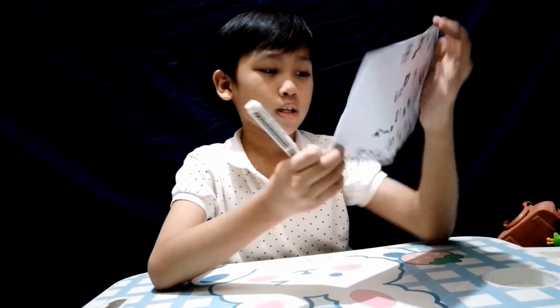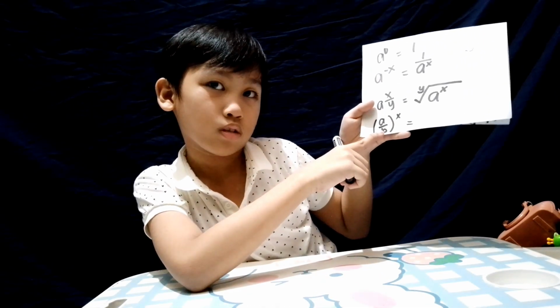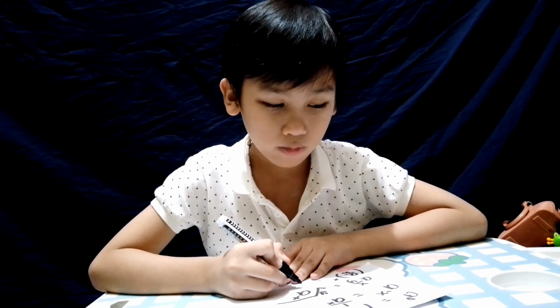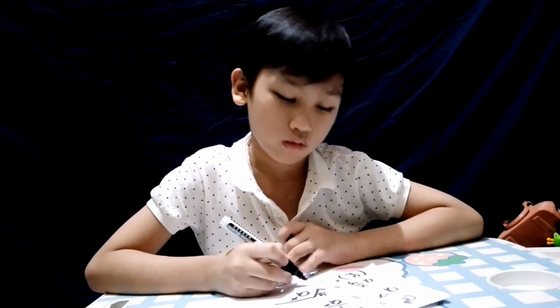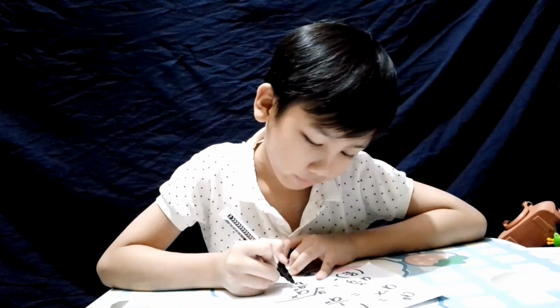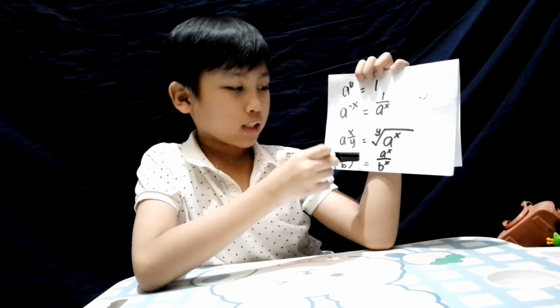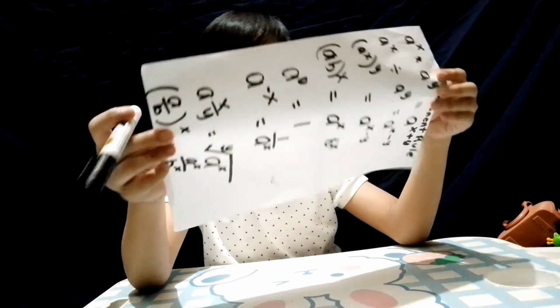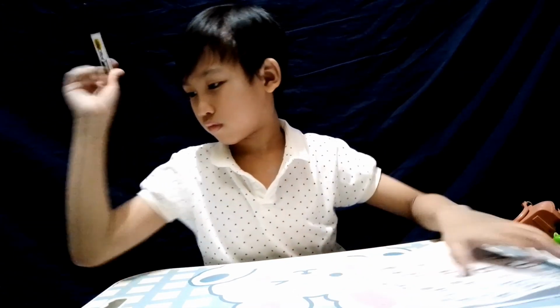How about the power of a fraction rule? Using the power of a fraction rule, we just have to distribute. As you can see, X is distributed to the numerator and denominator. It's the same as the power of a product rule, the exponent is distributed too. Are we done? Yes. Let's move on to zero.